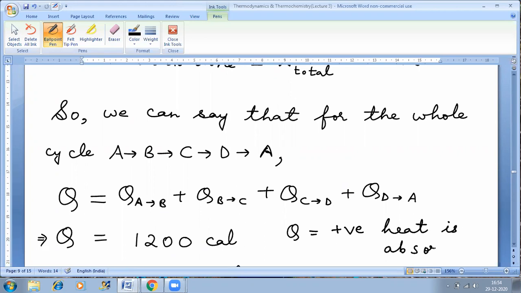Whenever Q is positive, that means the system has absorbed heat. So in this entire cyclic process, I can say that the gas has absorbed heat. How much net heat has it absorbed? 1200 calories have been absorbed by the gas.